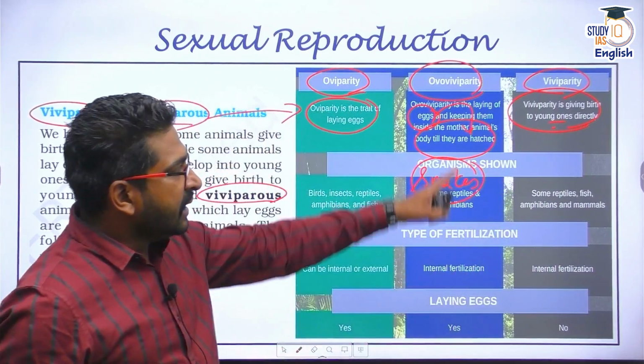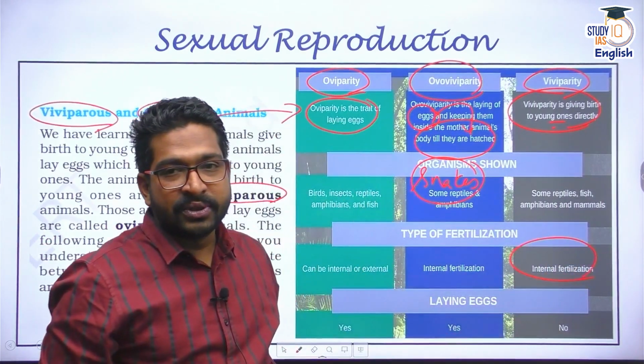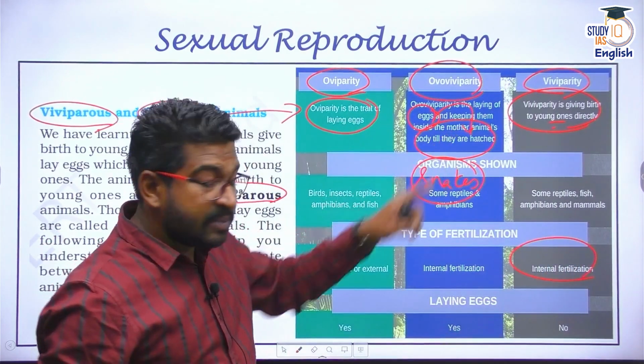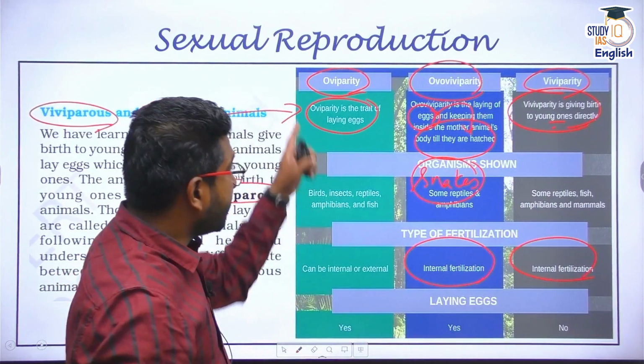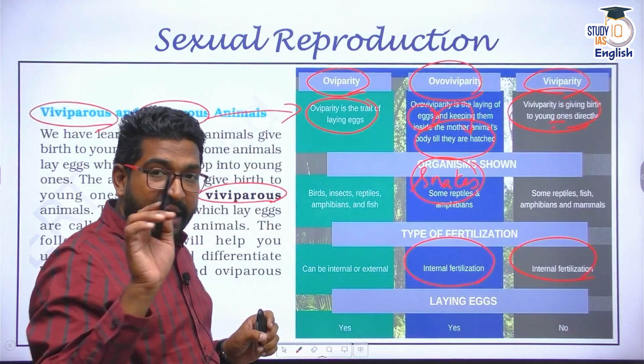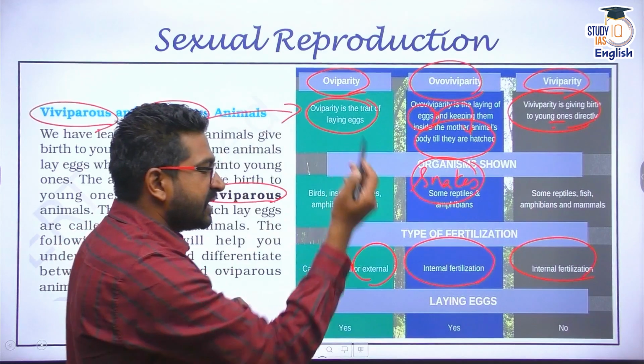So basically, in viviparous animals, there is internal fertilization. In ovoviviparous animals, there is internal fertilization. But in oviparous animals, there can be internal or external fertilization as well.